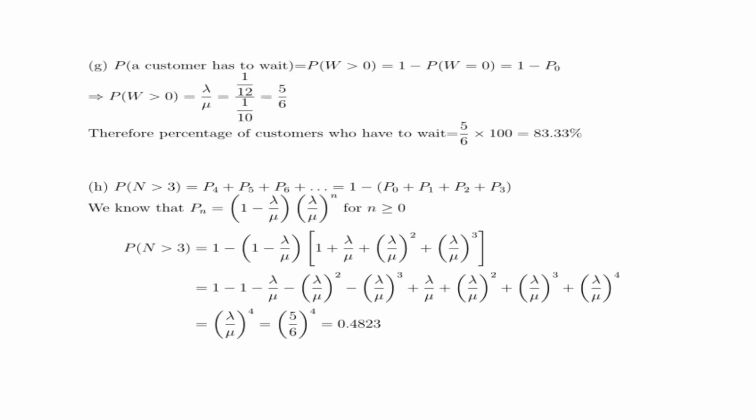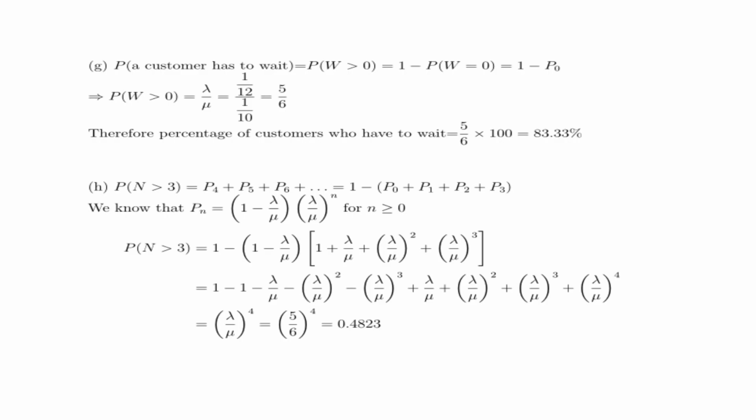G. Probability that a customer has to wait is equal to P of W greater than 0, which is equal to 1 minus P of W equal to 0, which is equal to 1 minus P0. This implies P of W greater than 0 is equal to lambda by mu, which is equal to 1 by 12 divided by 1 by 10, which is equal to 5 by 6.